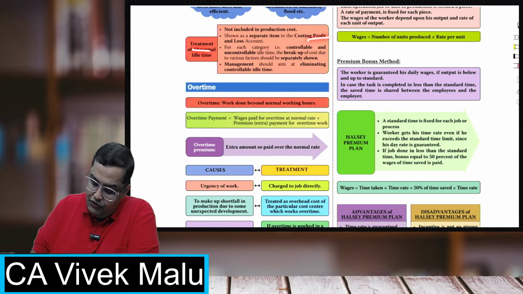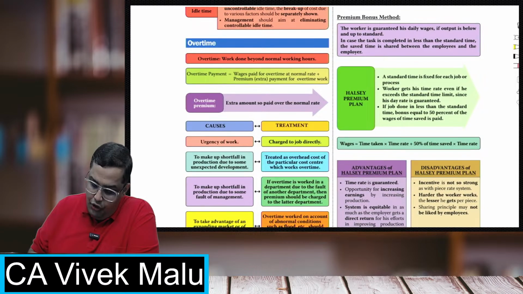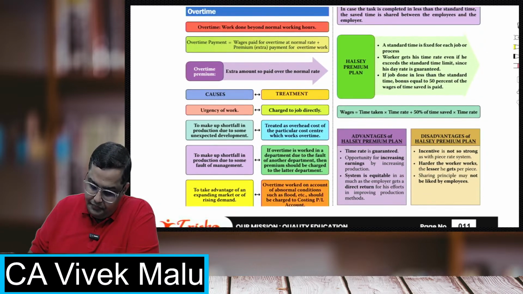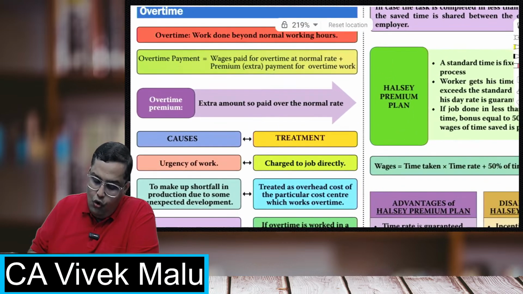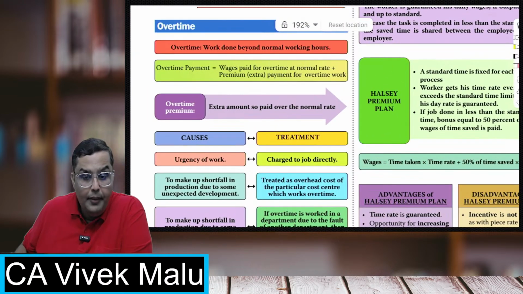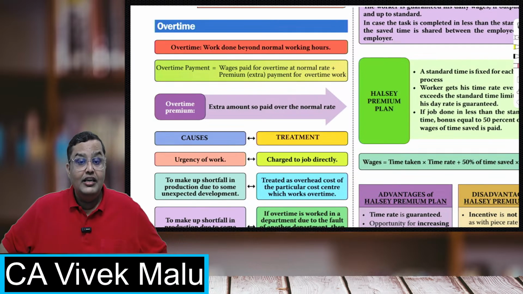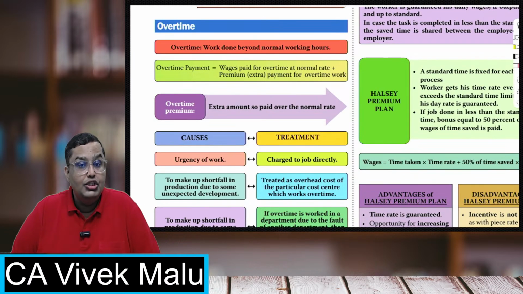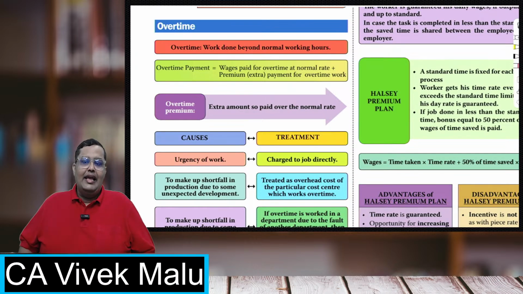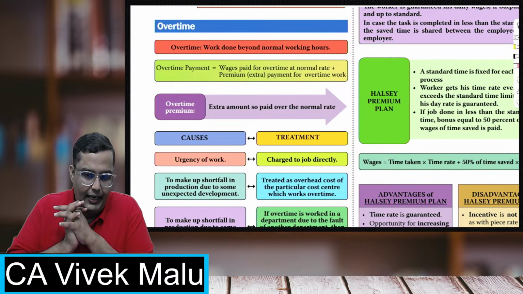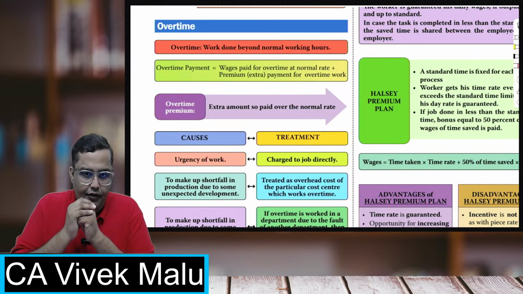Abnormal idle time always goes to the costing P&L account. Talking about overtime. Now, students, overtime is something very important. In the recent RTPs and MTPs also, I have seen questions coming from overtime. I don't know why the institute likes it so much, but the institute has been asking questions on overtime, so we'll do it very carefully.